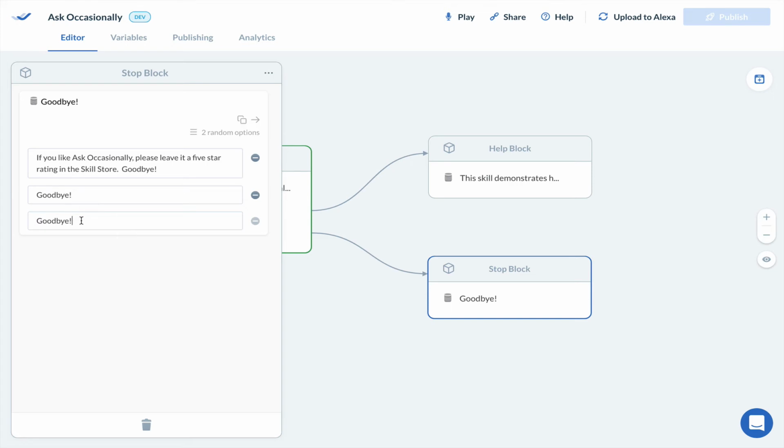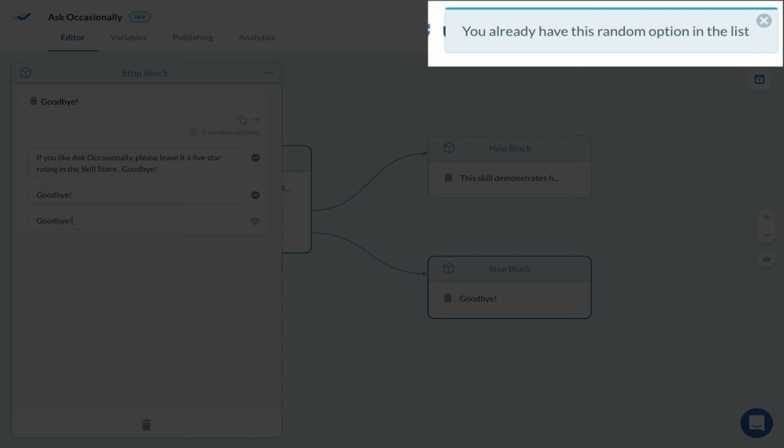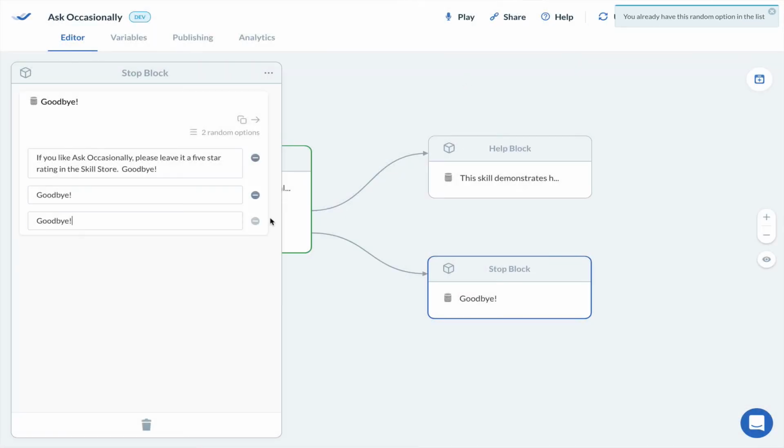Now if I were to just add goodbye with nothing else added, Storyline doesn't like that because it's helping me out here. I've got a duplicate. I'm going to get an error message in the top right corner saying you've already got this random option. So instead, I will add something to it. In this case, I'll just add a space, which makes it a slightly different response.